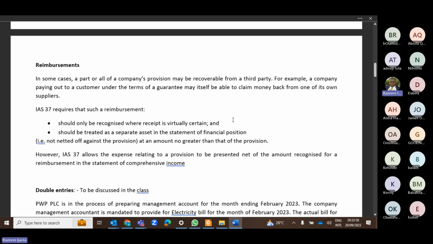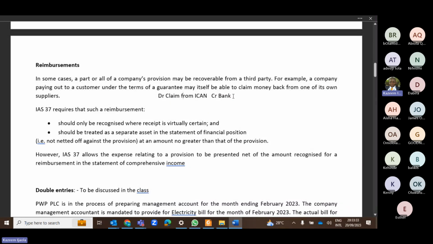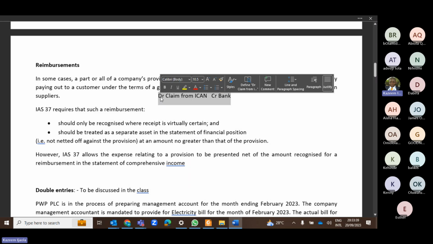So, e.g., PWP incurs some expenses, and ICANN will reimburse PWP. ICANN said, okay, PWP spend this amount and submit your invoice, we'll pay you back. So when PWP is incurring that expense, PWP will debit an account called claim from ICANN and credit their bank. So you can see that PWP will not debit expenses. What PWP debited is claim from whoever wants to reimburse, that is ICANN. So once you incur an outflow that will be reimbursed by a third party, such an outflow is a reimbursement.